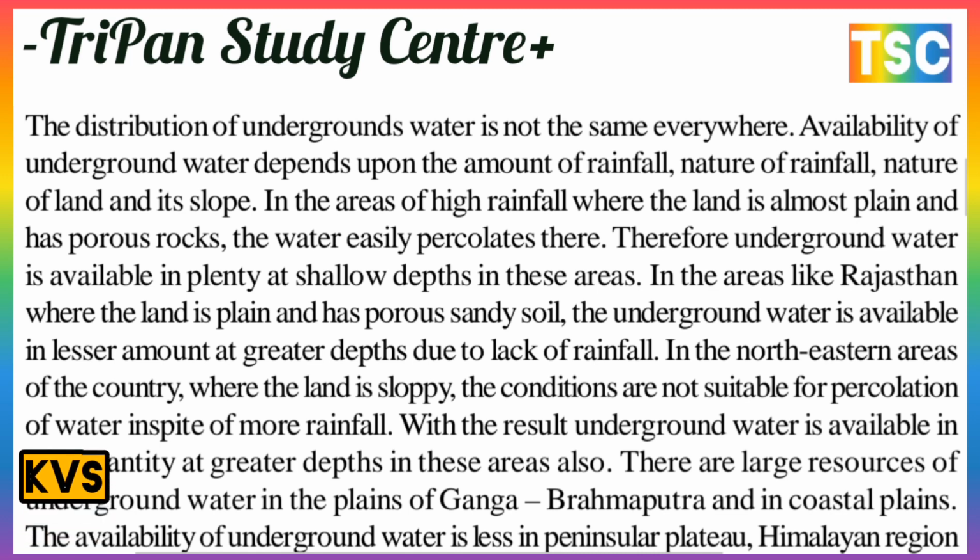In the northeastern area of the country, where the land is sloping, the conditions are not suitable for percolation of water in spite of more rainfall. As a result, underground water is available in less quantity at great depth in this area also. There are large resources of underground water in the plains of Ganga, Brahmaputra and the coastal plains. The availability of underground water is less in the peninsular plateaus, Himalaya region and desert areas.